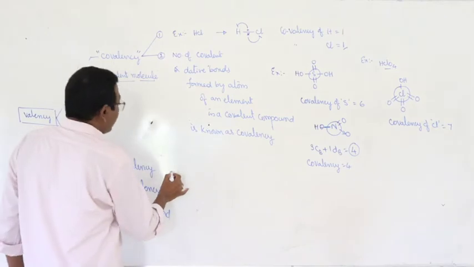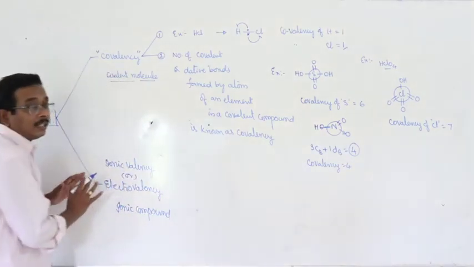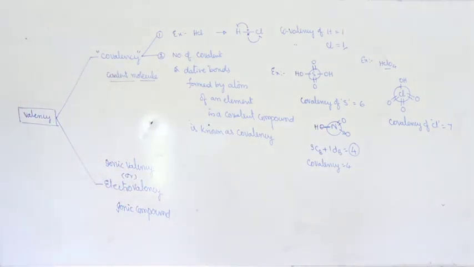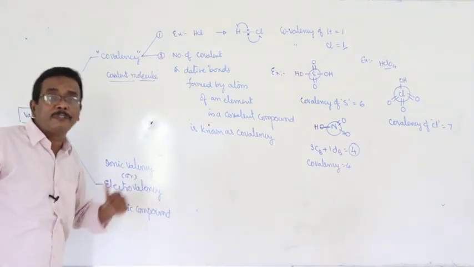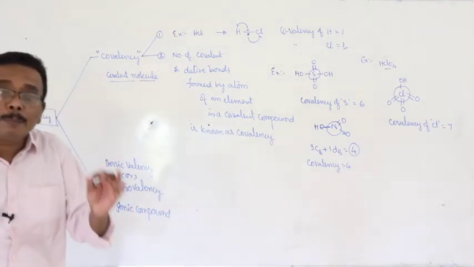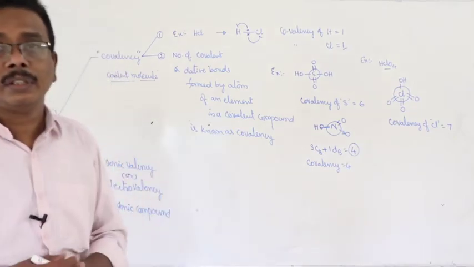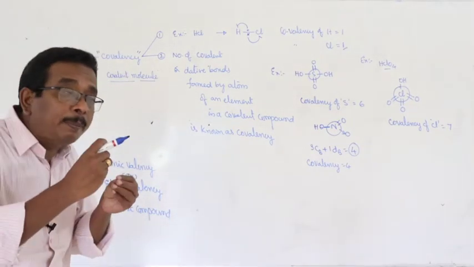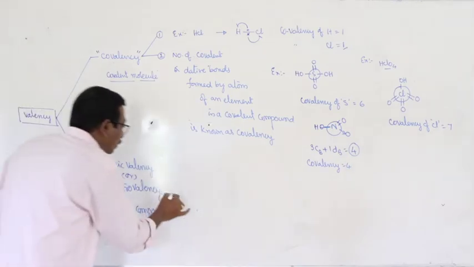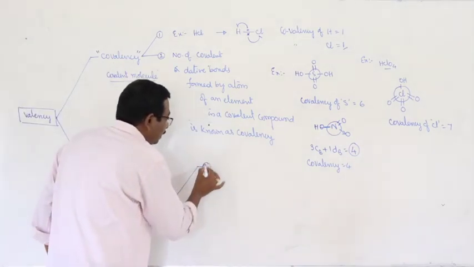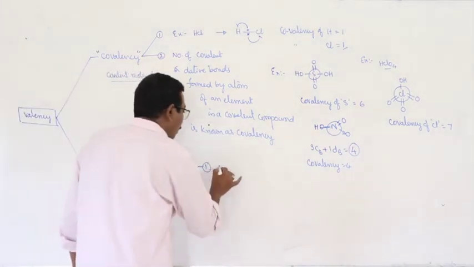How can you define ionic valency or electrovalency? The number of electrons that are transferred from the metal atom to the non-metal atom during the formation of the ionic bond is known as ionic valency or electrovalency.